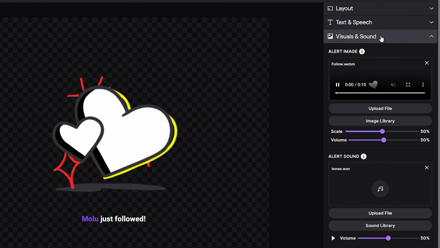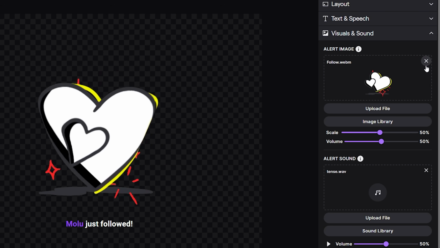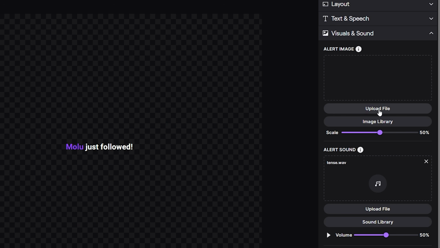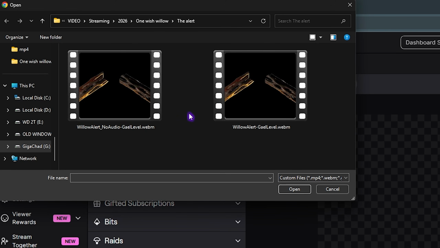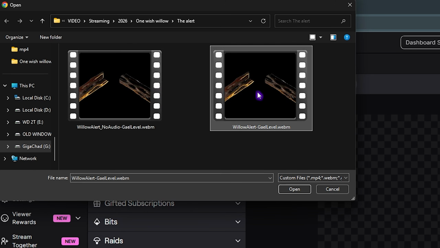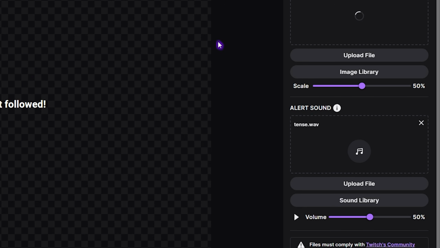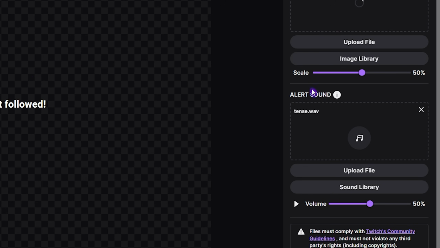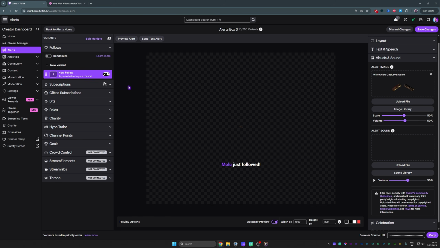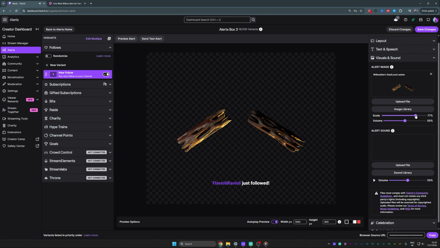You can go to Visuals and Sound, click on the X to remove the previous animation, and then Upload File. At this point, just select the one with audio or without audio. We'll pick with audio, and before we test it, what we will do is make sure that we turn off the alert sound here, and after a couple of seconds, this will be ready. Just click on Preview Alert, and there you have it. You can even scale it, and then you can play around with it, do whatever you want.